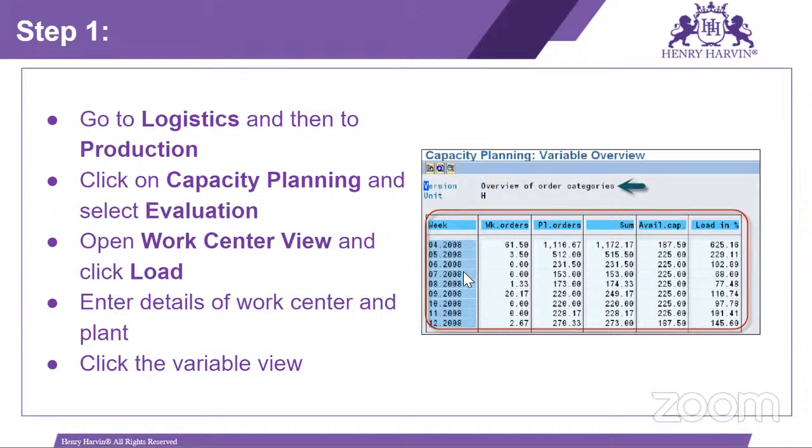Based on this, we can check what the work center is, what planners are there, what the available capacity is, and what the load is currently. So if the load is more than 100%, then we can say that this machine is overloaded. Okay.